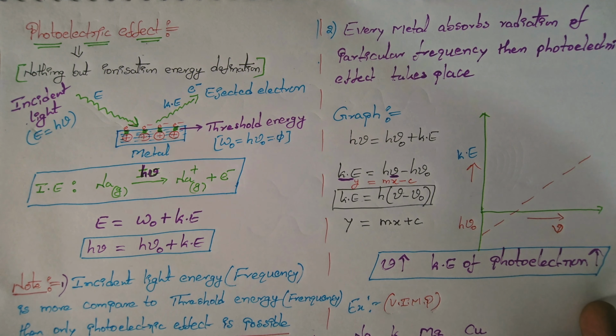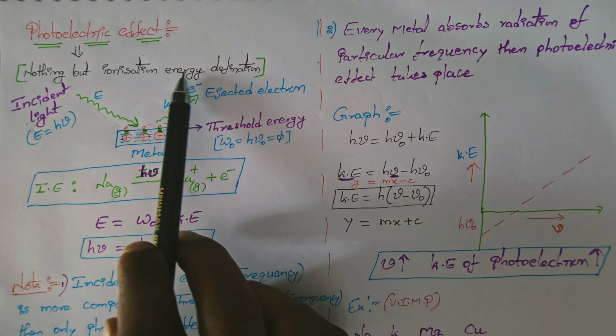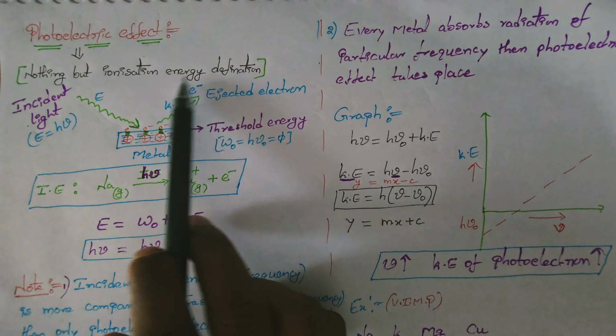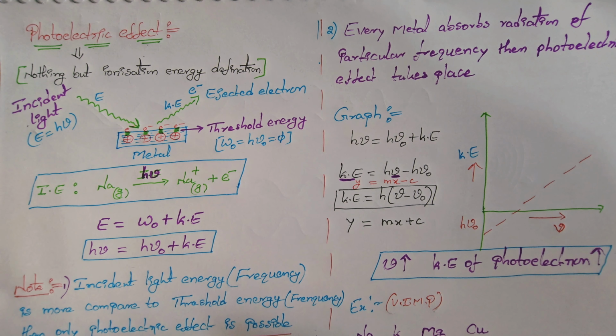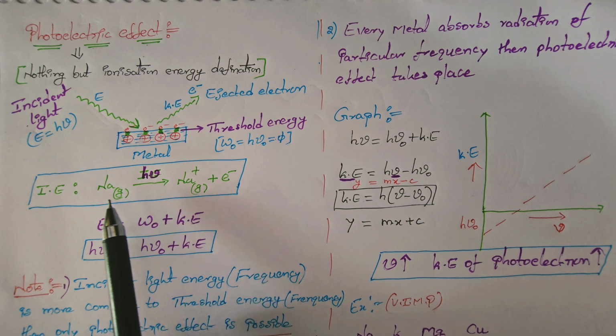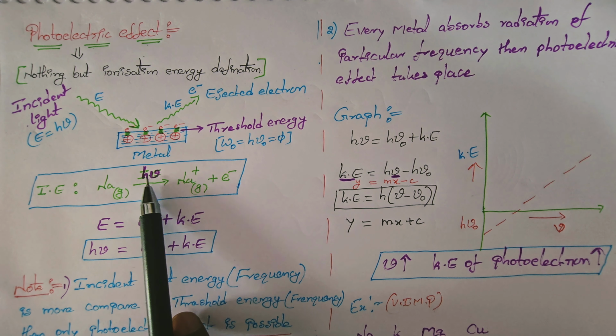The photoelectric effect is nothing but the ionization energy definition only. Nothing more is there in that ionization energy definition. You know that already. What is ionization energy? The ionization energy definition is the amount of energy required for the removal of an electron from its neutral gaseous atom.